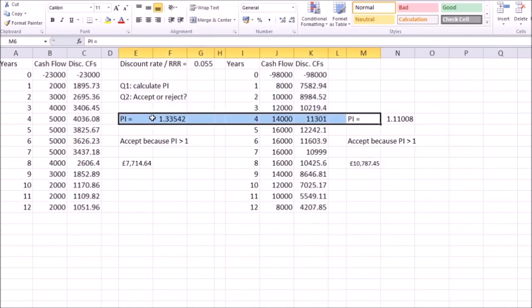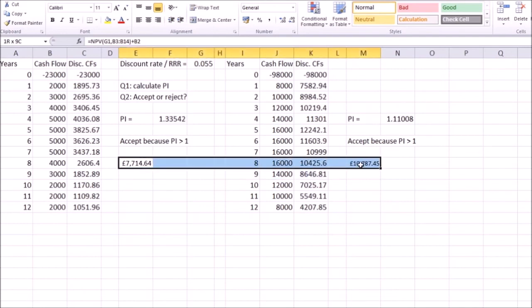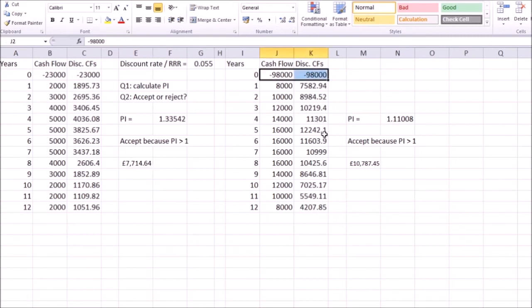The profitability index suggests that we should choose the project on the left because the profitability index of 1.335 is bigger than the profitability index on the right, only 1.11. But again, in any sort of conflict, NPV always wins. The project on the right generates more than $10,000 in additional value to the firm, whereas the project on the left generates less than $8,000 in additional value to the firm. In other words, earning 11% on a larger initial investment is better than earning 33% on a smaller investment.